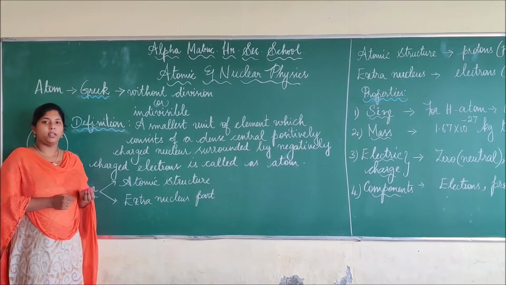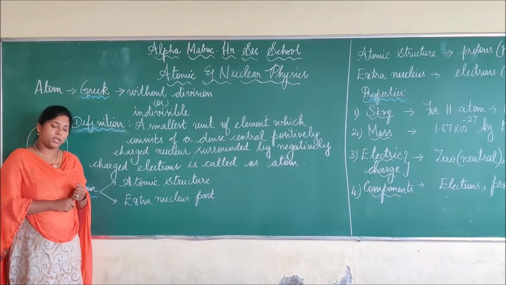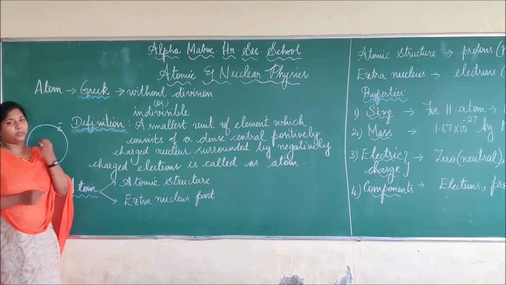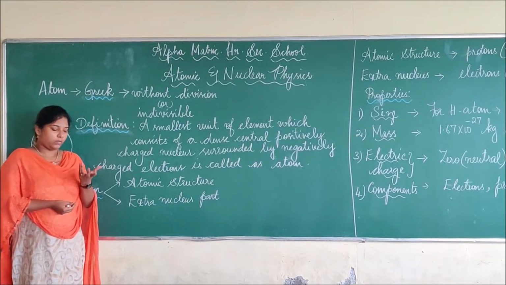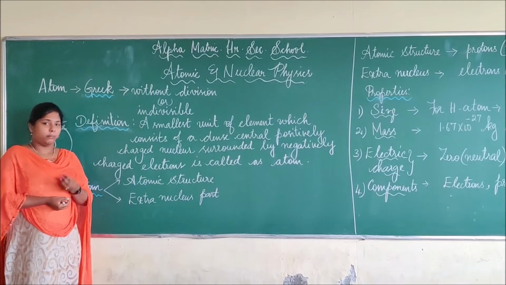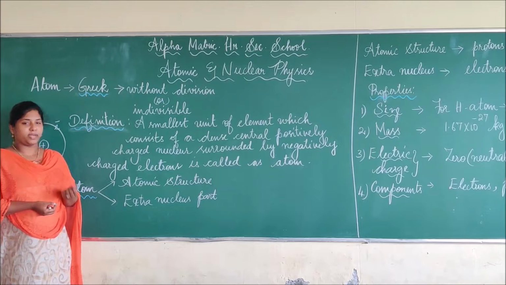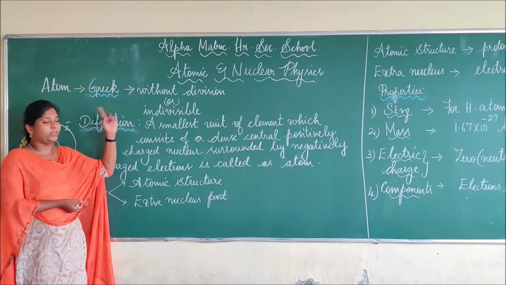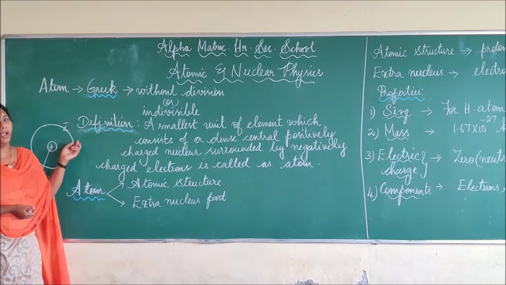In our experience, each and every material does not behave the same as another, which means materials have different physical and chemical properties. Now consider any object. That object can be divided repeatedly, but the division cannot go on beyond a certain stage. Finally it ends up with a small speck. This small speck is defined as an atom. In Greek, atom means without division, or indivisible.